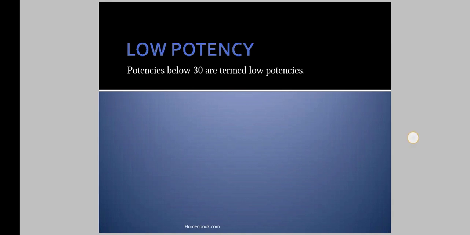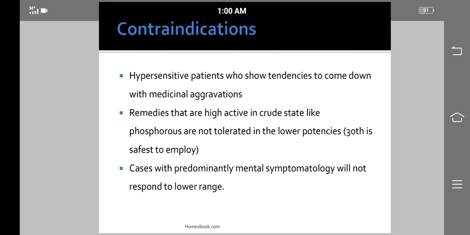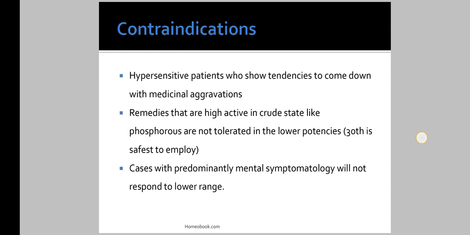Now next is low potencies. Low potencies means the potencies below 30 are termed low potencies. When the selection of potency is below 30, that we call low potencies. So what are the contraindications of low potencies? That is hypersensitive patients who show tendencies to come down with medicinal aggravations. Means the patient is hypersensitive. In that case, we have to use the high potencies and not the low potencies.